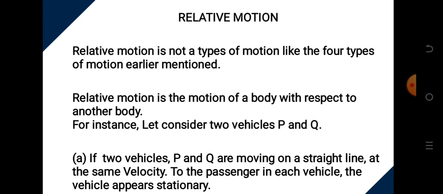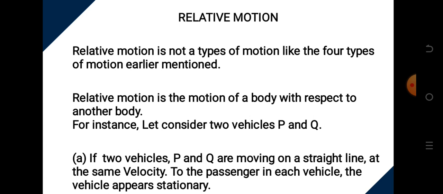Let me cite it better. Let's say someone in a vehicle is sitting at the front and someone is sitting at the back. The 2 of you are traveling. Though he's sitting at the front row and you are sitting at the back, as you are moving, he's ahead of you. There is a distance between the 2 of you, but because the 2 of you are moving at the same velocity, it will appear as if the person at the front and you at the back are stationary. It will be as if you are not moving at all.